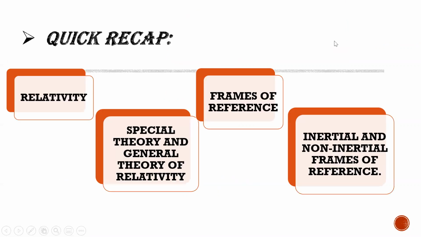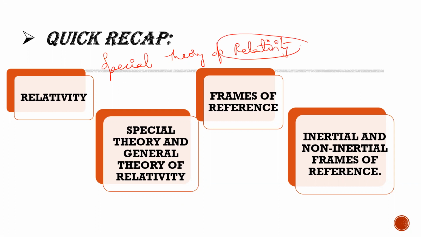So let us have a quick recap on the previous class, what we have taken on special theory of relativity. If you remember, unit 4 is special theory of relativity. We have understood what relativity is.